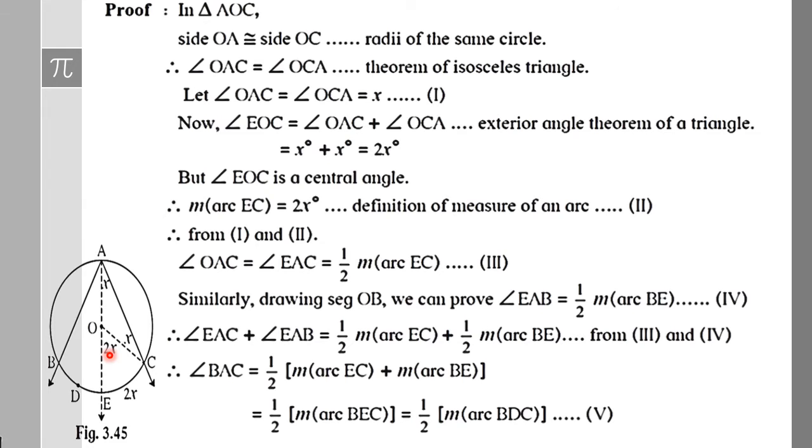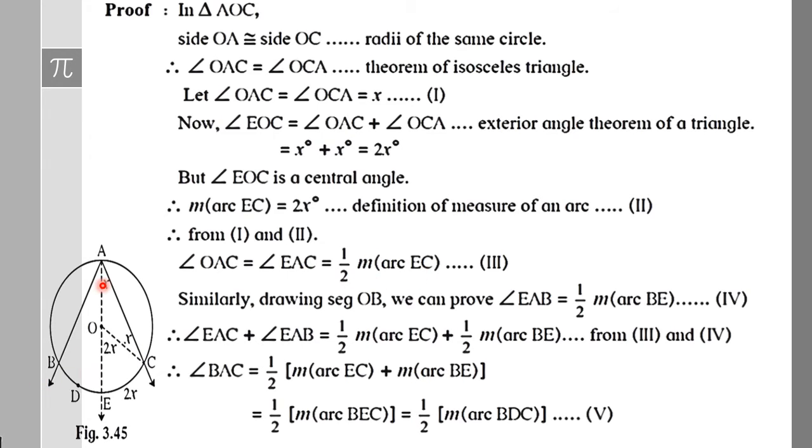Okay. Now if EOC is 2x, EOC is the central angle of arc EC. That means EC is also 2x by definition of the measure of an arc. So we got that this particular angle EAC, which is inscribed, and the arc intercepted by it is EC. So if this angle is x, we got that EC is 2x. So for this half part, the theorem is verified. Now same thing. So first we write that angle EAC is half the measure of arc EC.